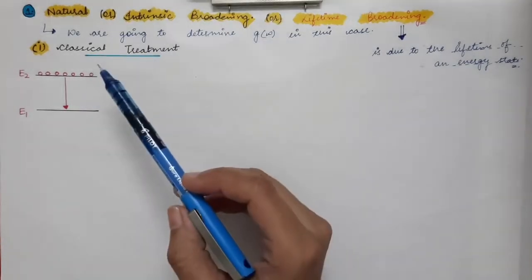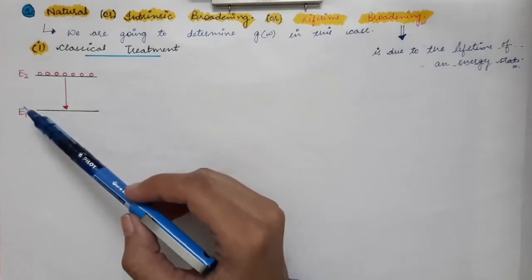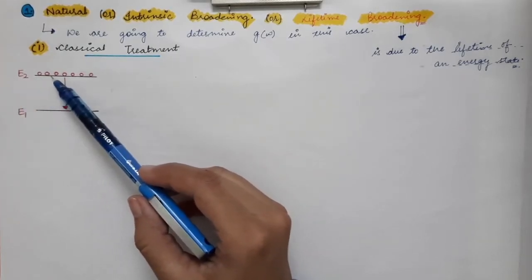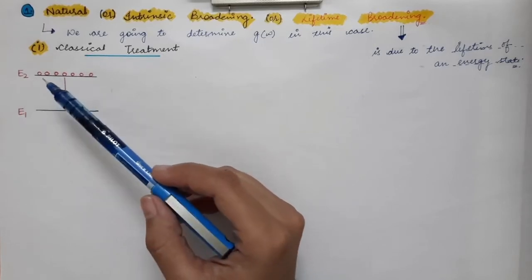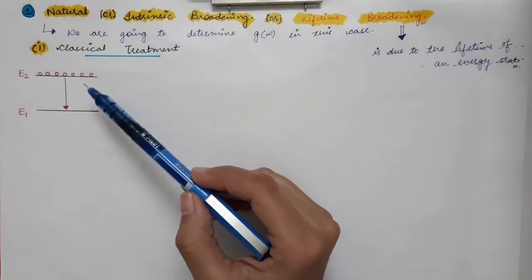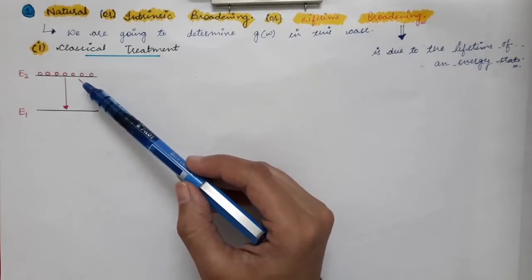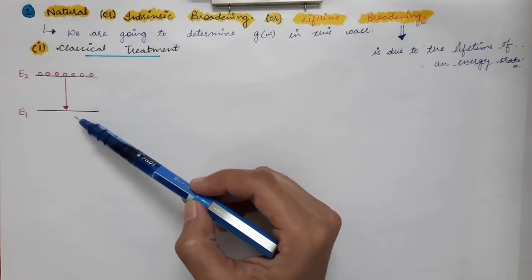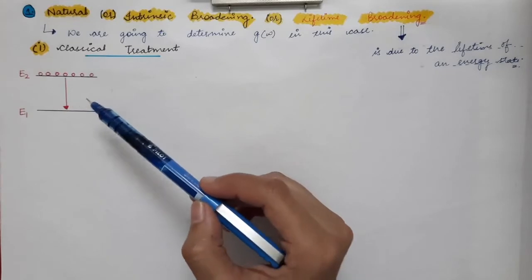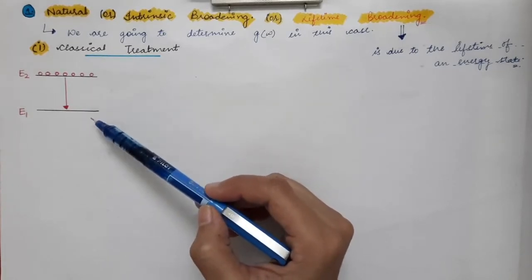First, we are going to consider a two-level system. We have one energy state, which is the ground state, and another energy state E2, which is the excited state. Let's say atoms are present in the excited state. There is a natural tendency that these atoms, after some time, will go to the lower state, and as we said in previous lectures, a photon is emitted during this process.